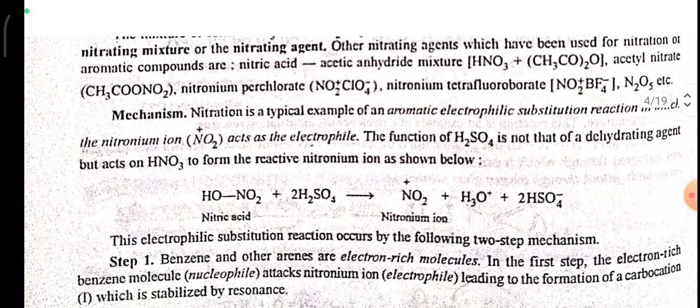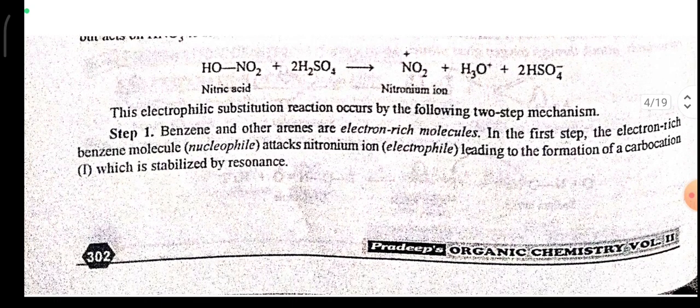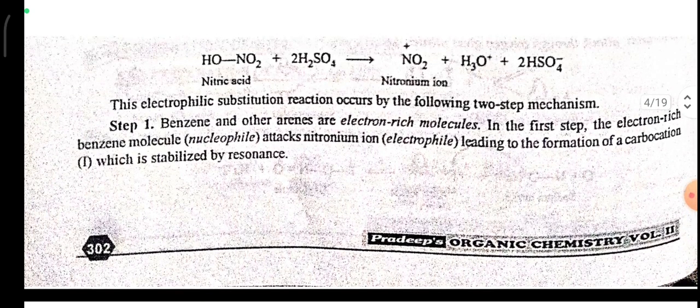Mechanism. Nitration is a typical example of an aromatic electrophilic substitution reaction in which the nitronium ion acts as an electrophile. The function of H2SO4 is not that of a dehydrating agent but it acts on HNO3 to form the reactive nitronium ion as shown below. Here nitric acid reacts with H2SO4 to give nitronium ion plus H3O+ plus 2HSO4-. This electrophilic substitution reaction occurs by the following two-step mechanism.